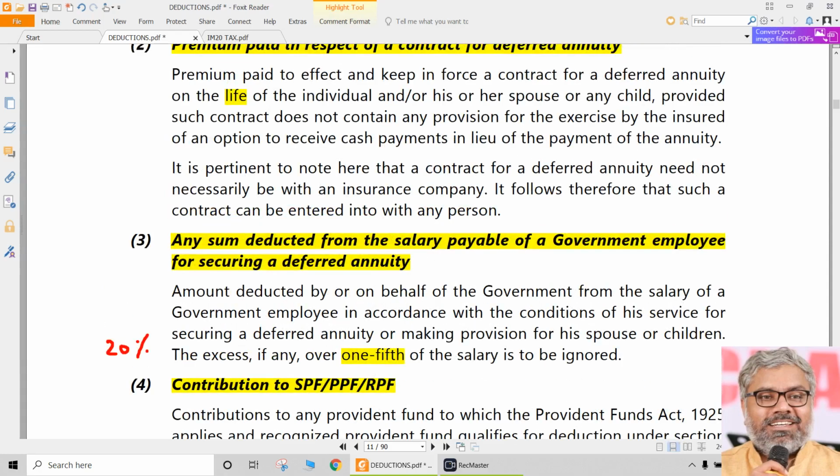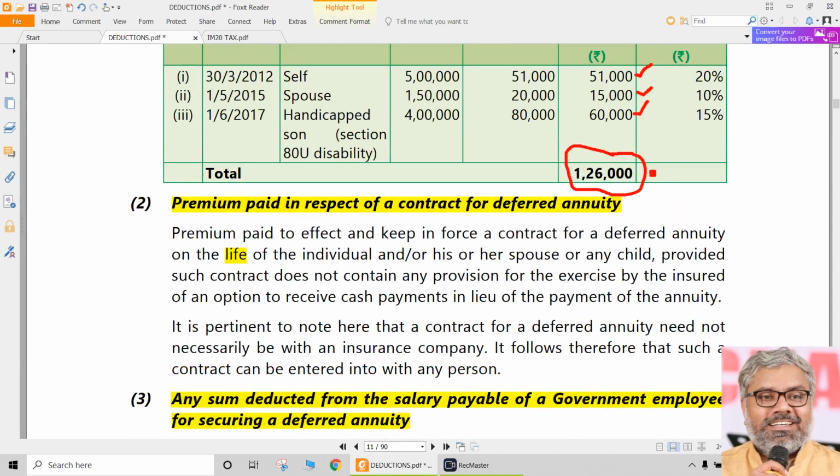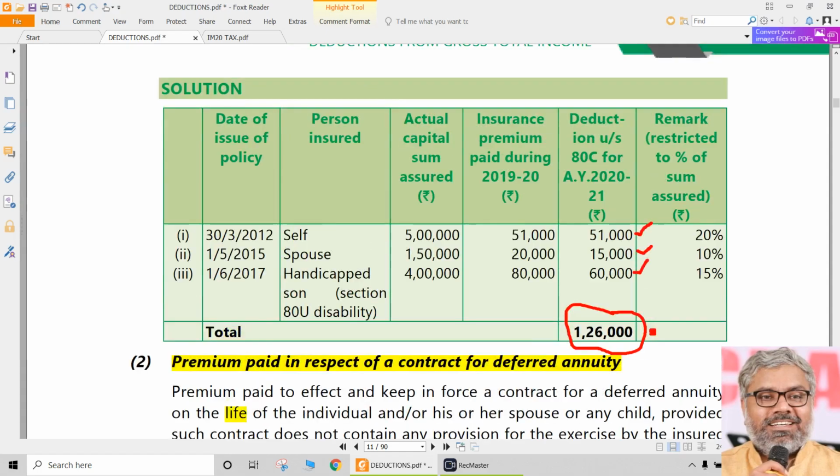And in case of a government employee, deferred annuity contribution cannot exceed 20% of salary. In case of normal persons, if any premium is paid towards a deferred annuity for the life of the individual or his spouse or children, that will be eligible for 80C.